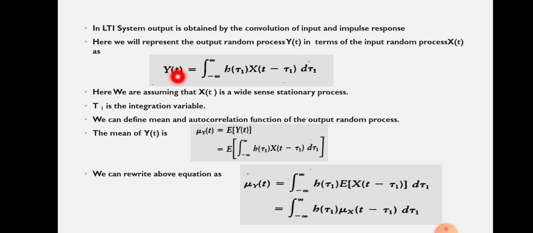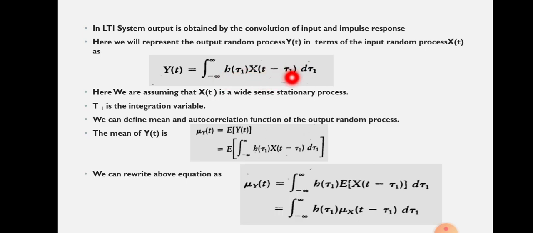So y of t is the convolution of x of t and h of t. What is the equation for convolution? It is the integral from minus infinity to plus infinity of h of tau 1 into x of t minus tau 1 into d tau 1. That is the general equation for the convolution integral.